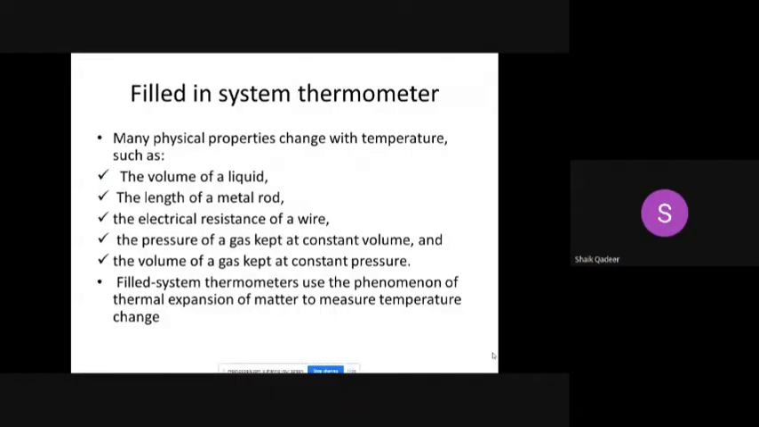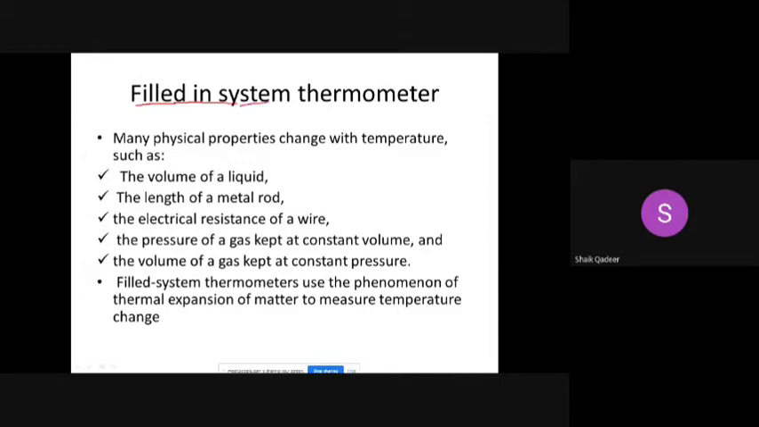In last class, we started non-electrical based temperature sensors. In that, I have covered the bimetallic strip thermometer. I told you that it belongs to the category of discrete type, right? Now we will see the other type of thermometer, which belongs to the continuous type, called the filled-in system thermometer.